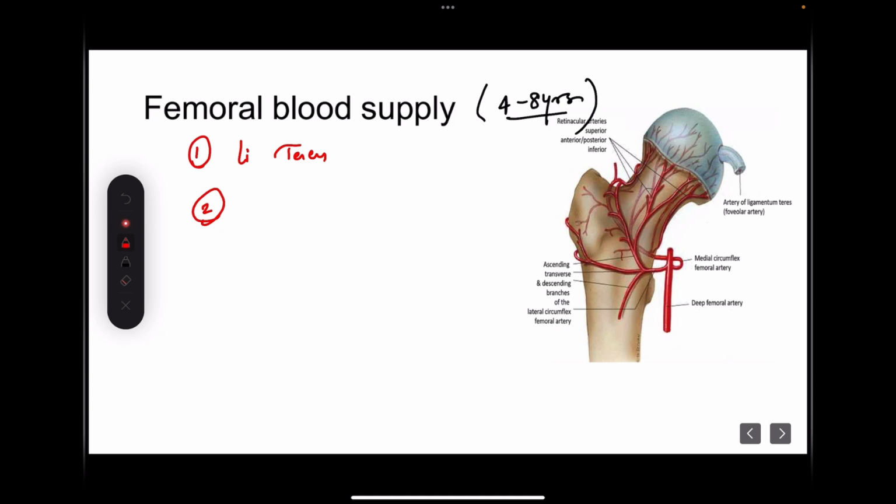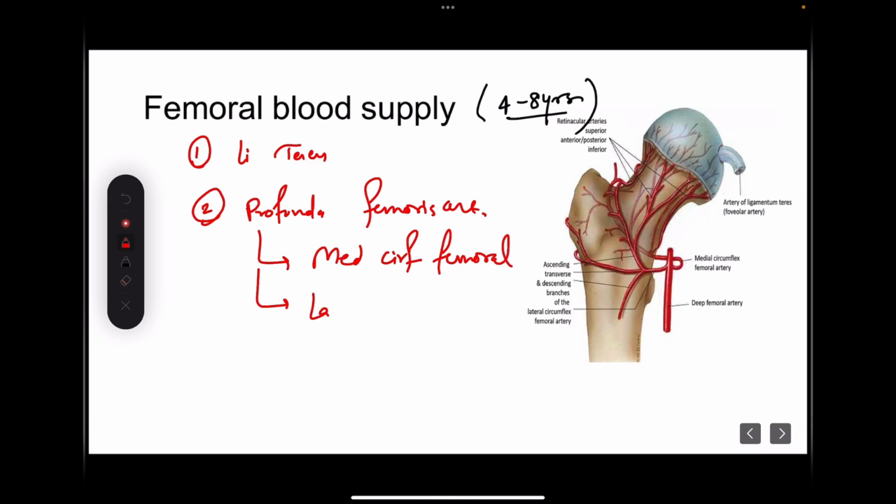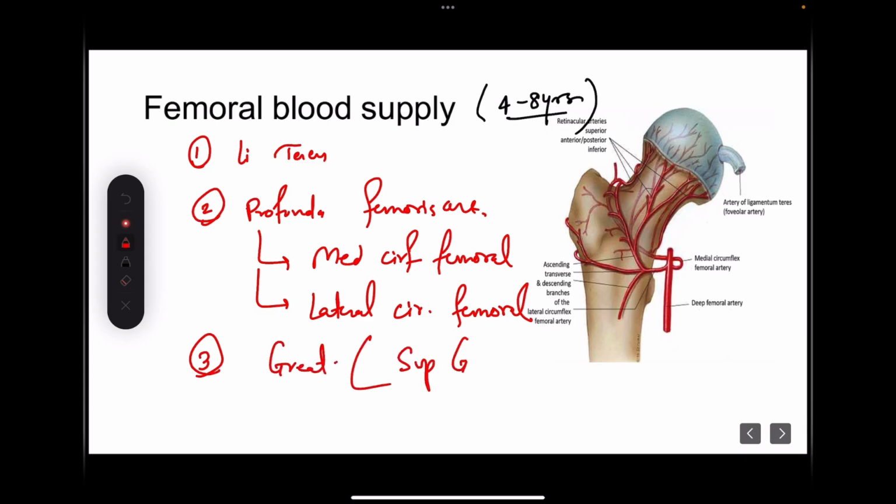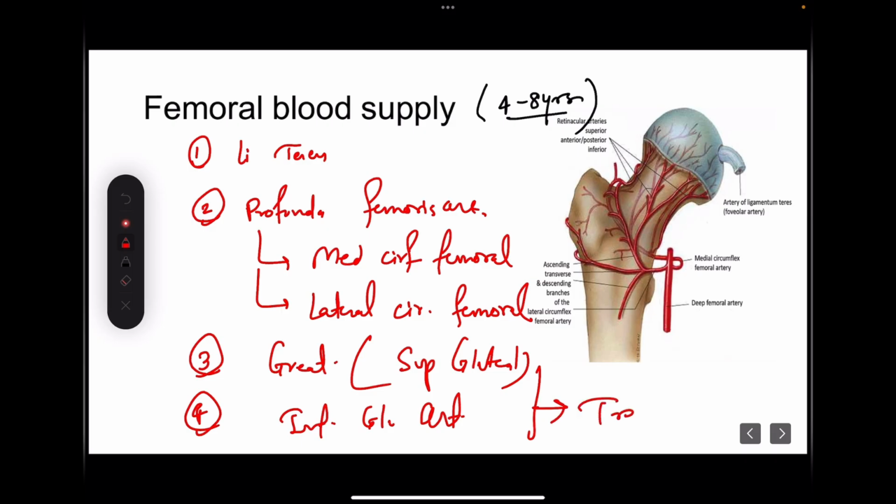Second is the profunda femoris artery, from which arise 2 arteries: the medial circumflex femoral and the lateral circumflex femoral artery. Third is the artery around the greater trochanter, which arises from the superior gluteal artery, and fourth is the inferior gluteal artery. These arteries form the trochanteric anastomosis.